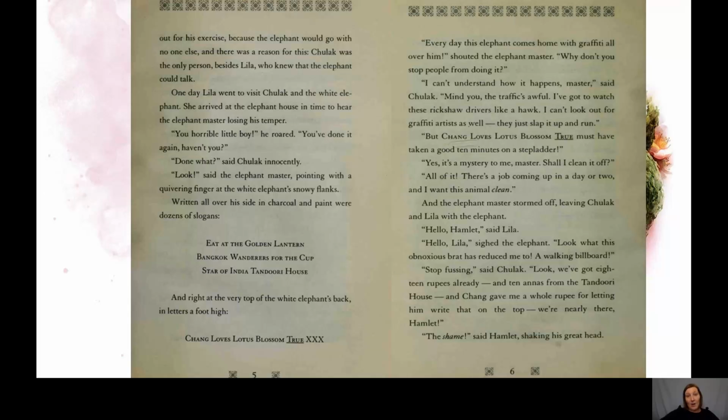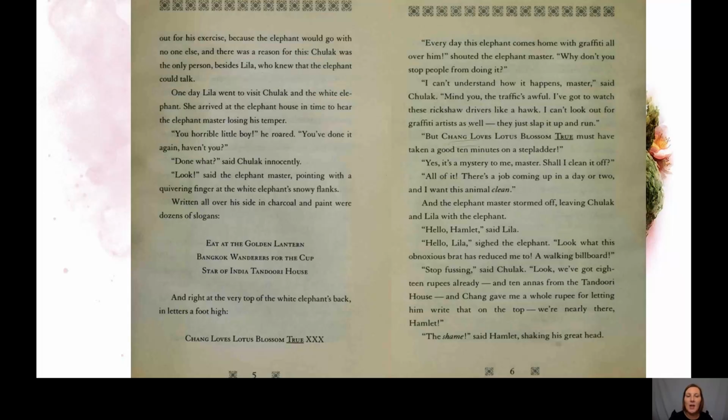Now, the flanks are the sides of the body. So when we think of, say, for example, a cow, it'd be the sides of the body. So when we think of the elephant, it's the side of the body. Written all over his side in charcoal and paint. And do you remember when we used the charcoal in the classroom when we were doing art? So charcoal is like a burnt wood and it creates a really black, dusty effect.